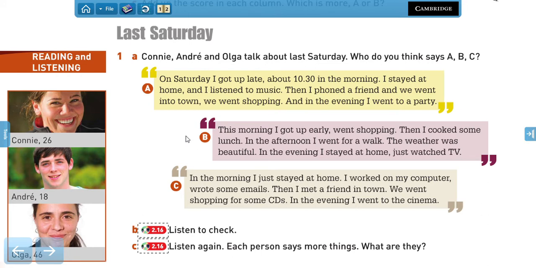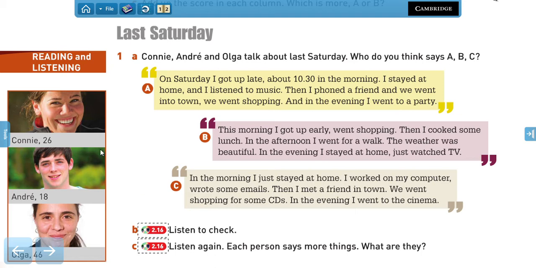B says, this morning I got up early, went shopping, then I cooked some lunch. In the afternoon, I went for a walk. The weather was beautiful. In the evening, I stayed at home, just watched TV. And in C, we have, in the morning, I just stayed at home. I worked on my computer, wrote some emails, then I met a friend in town. We went shopping for some CDs. In the evening, I went to the cinema.